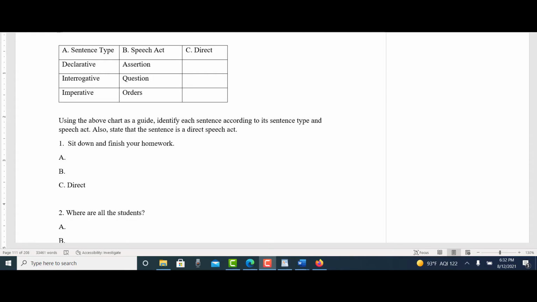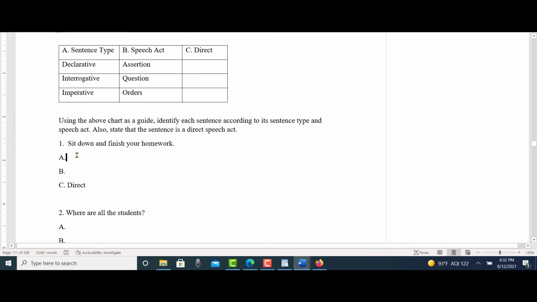Practice identifying direct speech acts. Using the above chart as a guide, identify each sentence according to its sentence type and speech act. Also state that the sentence is a direct speech act, and I already did that part for you. So the key is, and remember that the purpose here, I'm trying to lay some groundwork. If you can identify what direct speech acts are, then it'll be much easier for you to identify indirect speech acts. So we're starting with the easy part of pragmatics first.